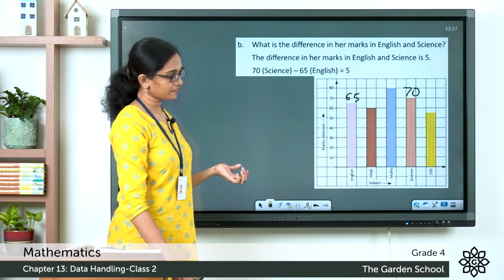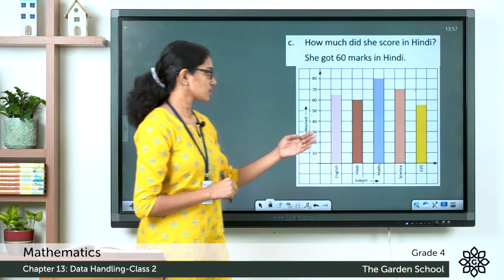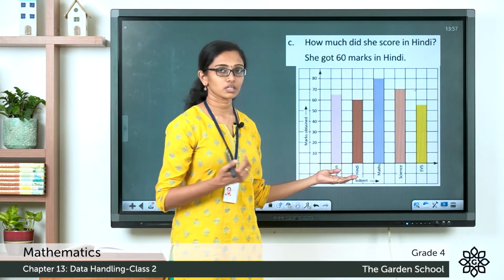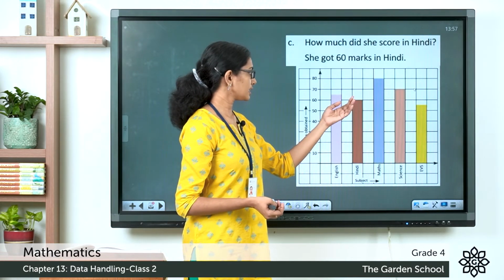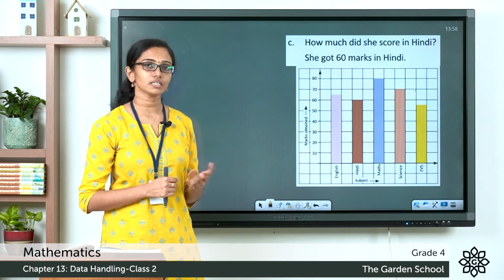Now, the next one. How much did she score in Hindi? See, from the bar graph, let's find out her marks in Hindi. In Hindi, she scored 60 marks. So, she got 60 marks in Hindi.